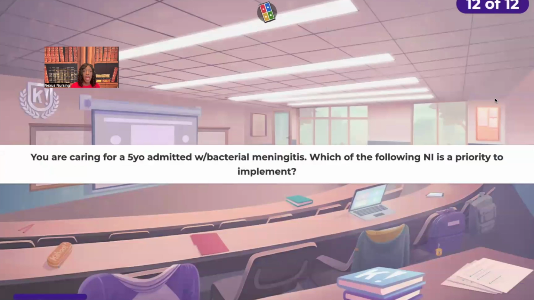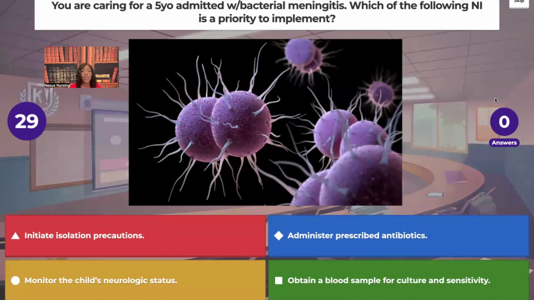Last question. You're caring for a 5-year-old admitted with bacterial meningitis. Which of the following nursing interventions is a priority to implement? Would it be initiate isolation precautions? Would it be to administer prescribed antibiotics? Would it be to monitor the child's neurological status? Or would it be to obtain a blood sample for culture and sensitivity? Remember, whenever you're being asked about a priority, that means if you can only do one thing, what would it be? What is the first thing you're going to do? The most important thing to do.